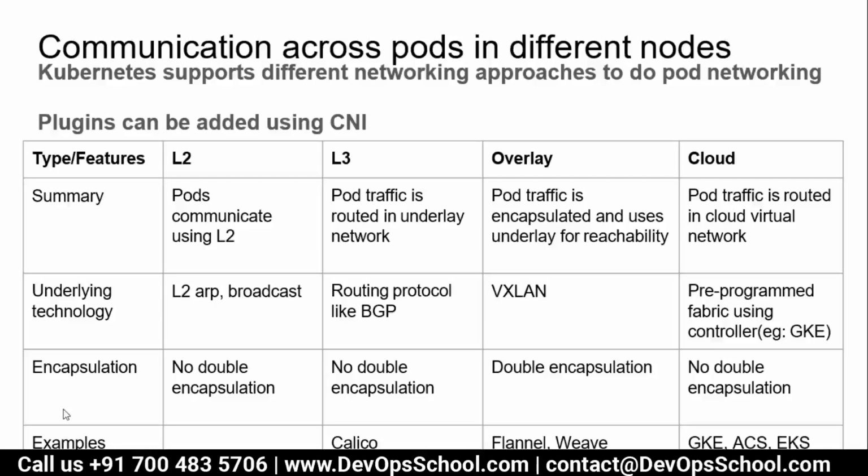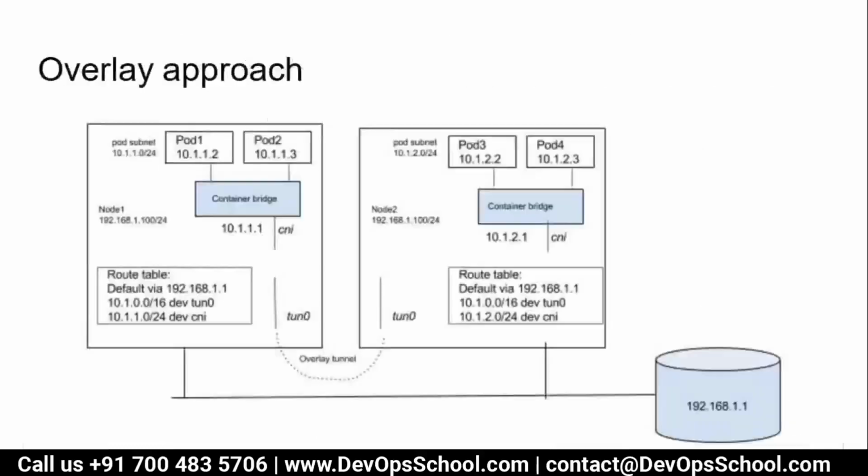Now the question is, which is good for L2? L2 is basically the physical network layer. For L3 you can use Calico, the one some of you have asked about. But if you want to use overlay, then you can use Flannel and Weave Net. These are the popular solutions available apart from the ones I discussed. Again, clouds like AWS EKS and AKS have their own implementation, which is out of scope.